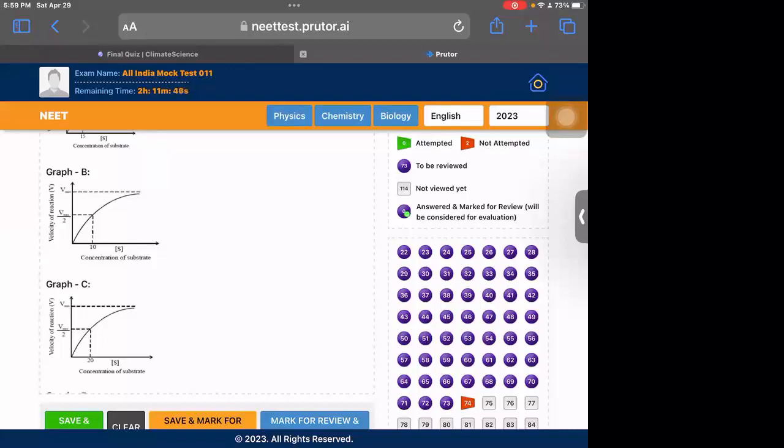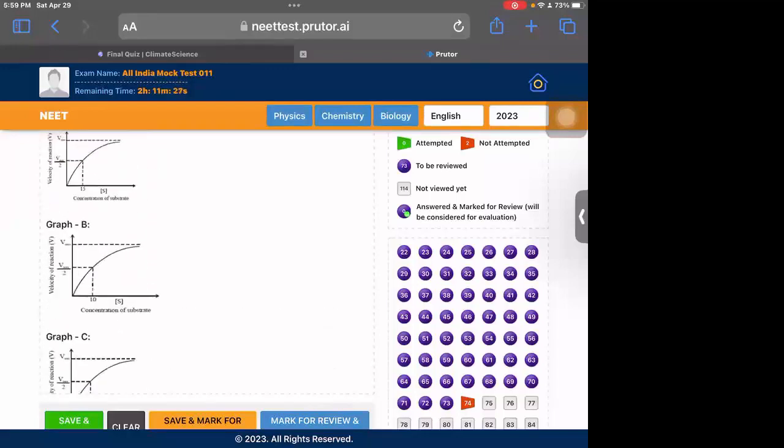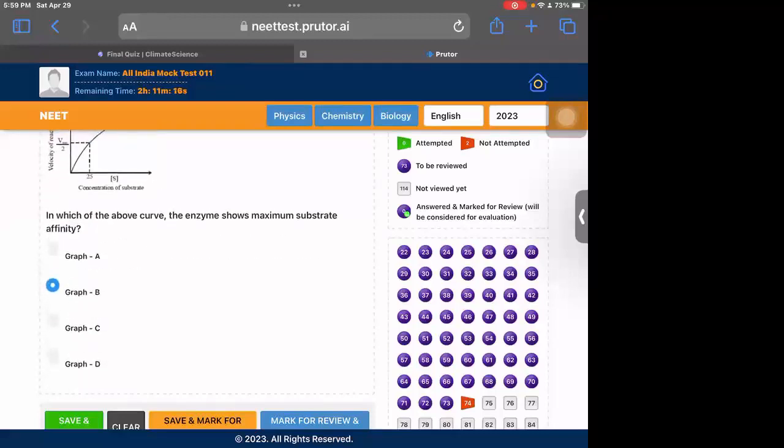So basically, what is affinity? Affinity means how little concentration you need to achieve Vmax by 2. So the lesser the concentration, the more the affinity, because at less concentration it can get Vmax by 2. So the least is 10, which is option B. Graph B has 10 as the concentration of substrate, which is the least. So it has the most affinity. So graph B is the correct answer.